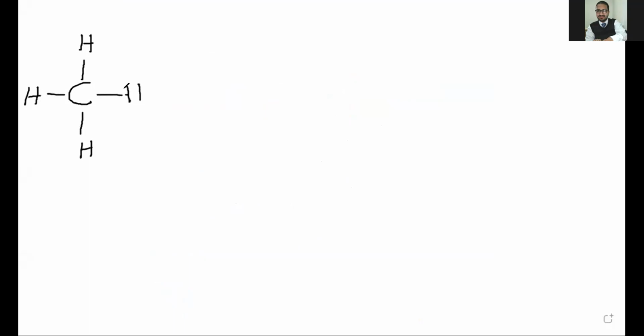Now, what we learn from the textbook: if I pick up this hydrogen atom from the carbon and replace it with any other atom, molecule or group, that will take its place. Then we can say that we change all its characteristics, all its properties, even its name.